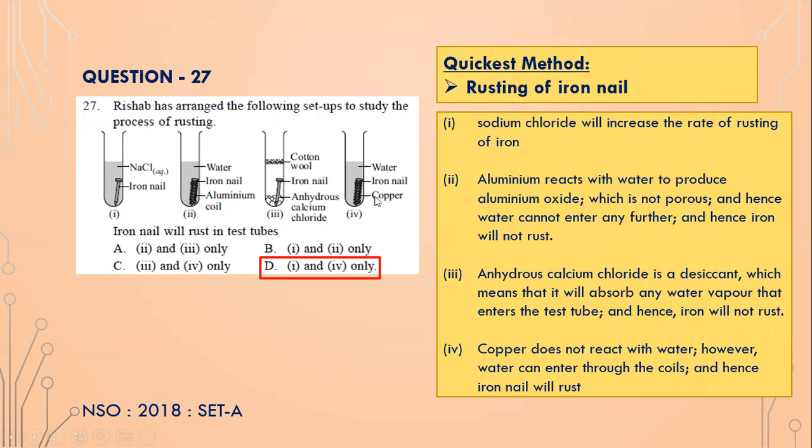However, in the 4, the copper coil is wound over the iron nail. But the copper coil is not porous, so water can very well enter the copper coil, and because of that, the iron nail will rust. So only in 1 and 4, the iron nail will rust. In 2 and 3, the iron nail will not rust.